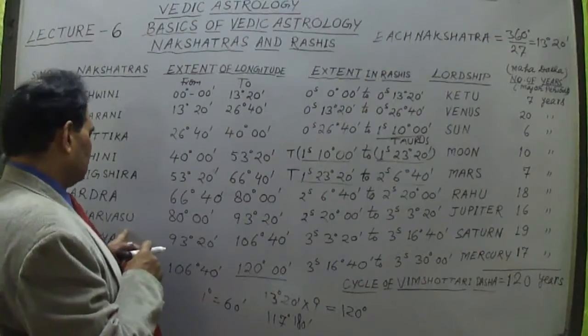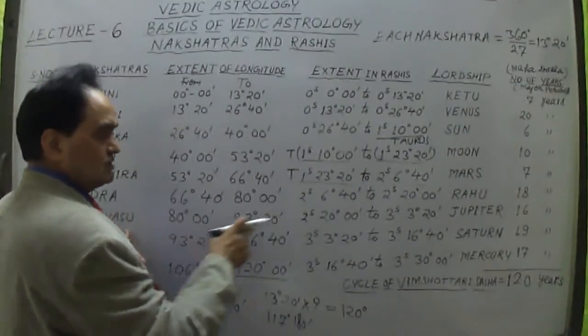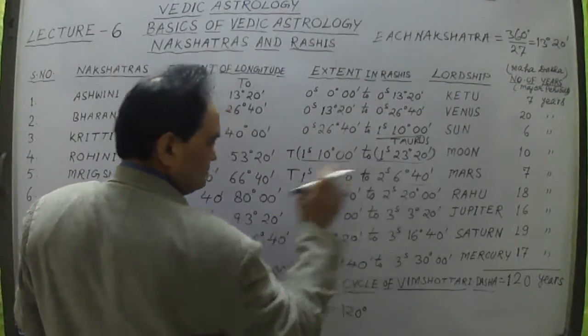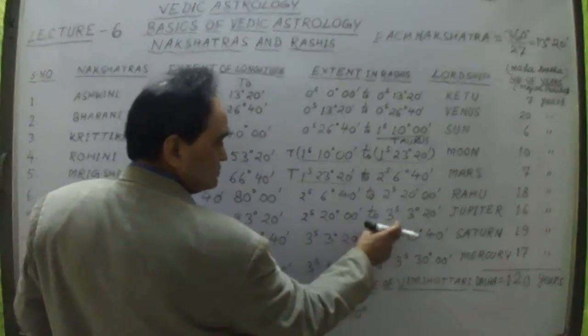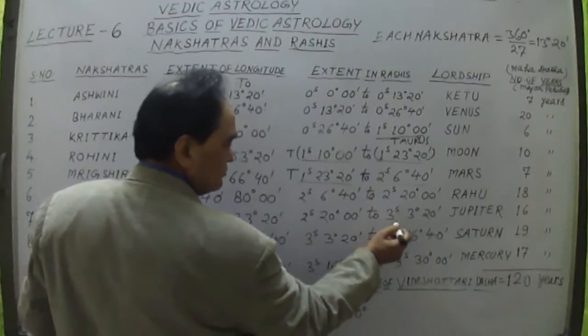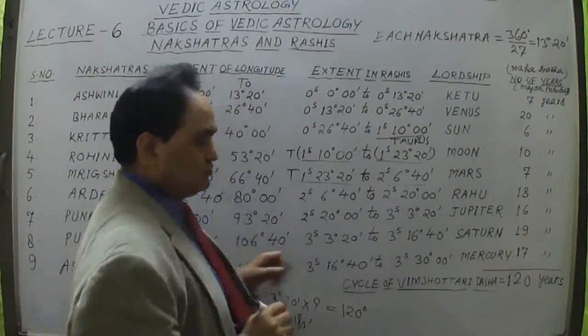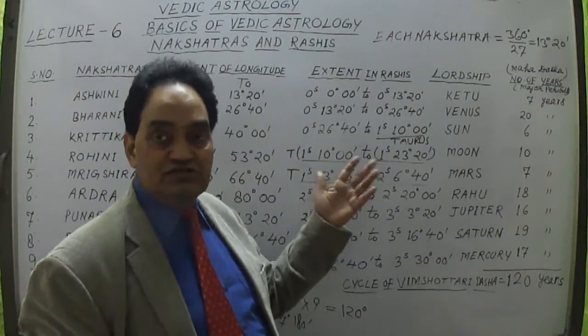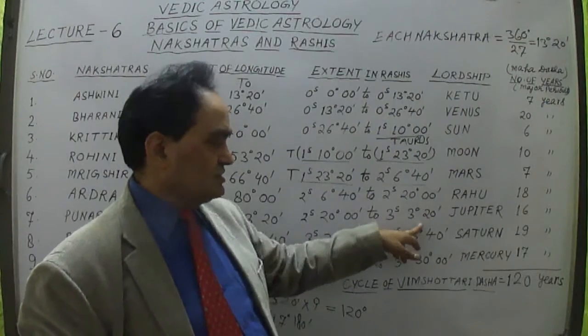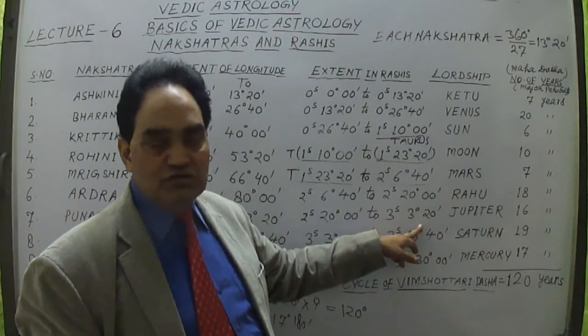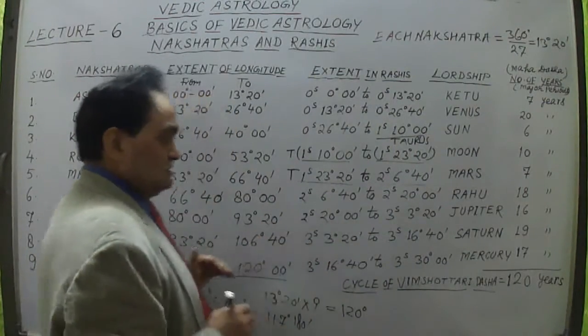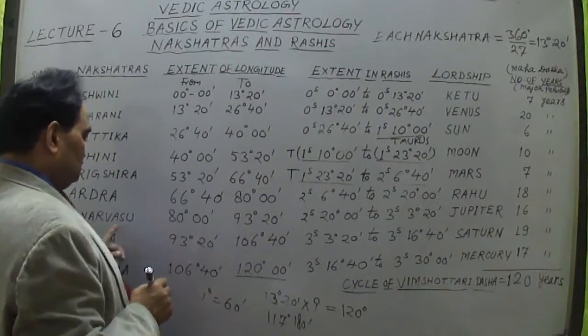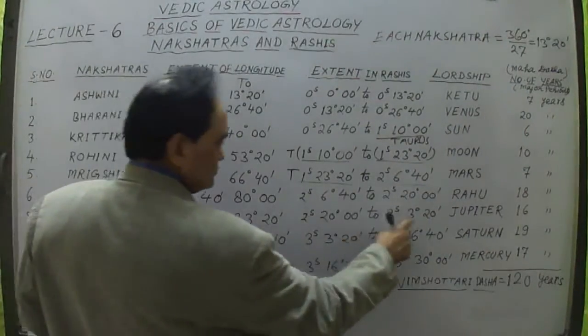This seventh Nakshatra is Punarvasu Nakshatra. The Ardra Nakshatra was completed up to 20 degree. So from 20 degree to 3 signs past, because now Cancer sign starts, the fourth sign. 3 signs past means the fourth sign starts, Cancer sign starts. So in the Cancer sign, up to 3 degree 20 minutes, the seventh Nakshatra, which was Punarvasu Nakshatra, was lying here.